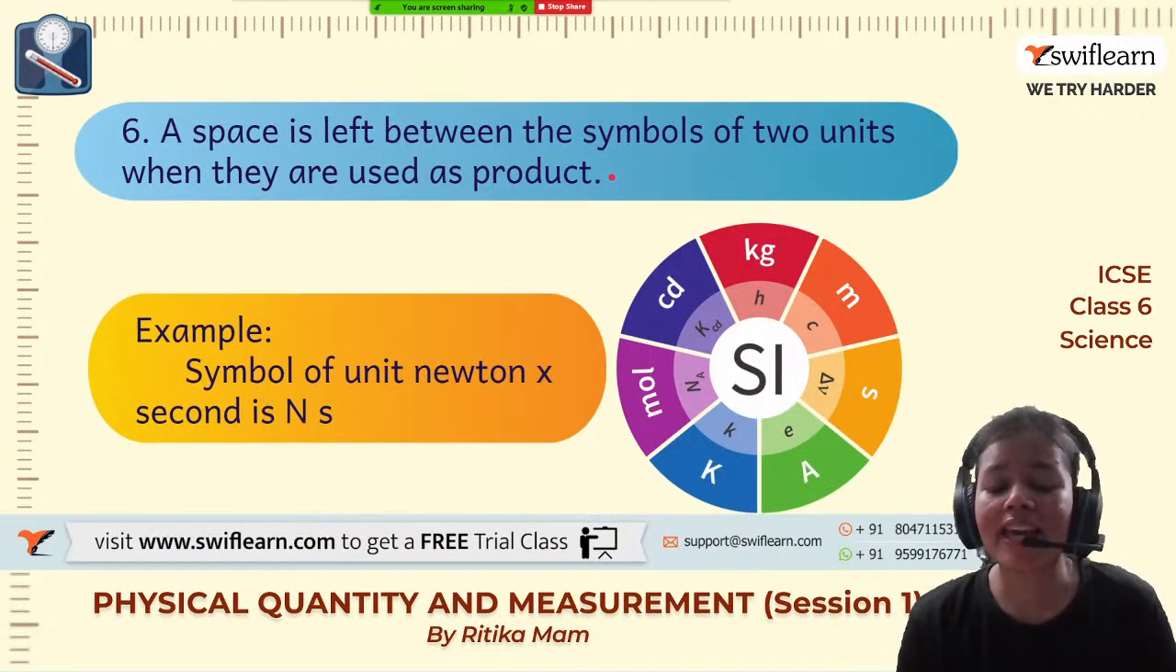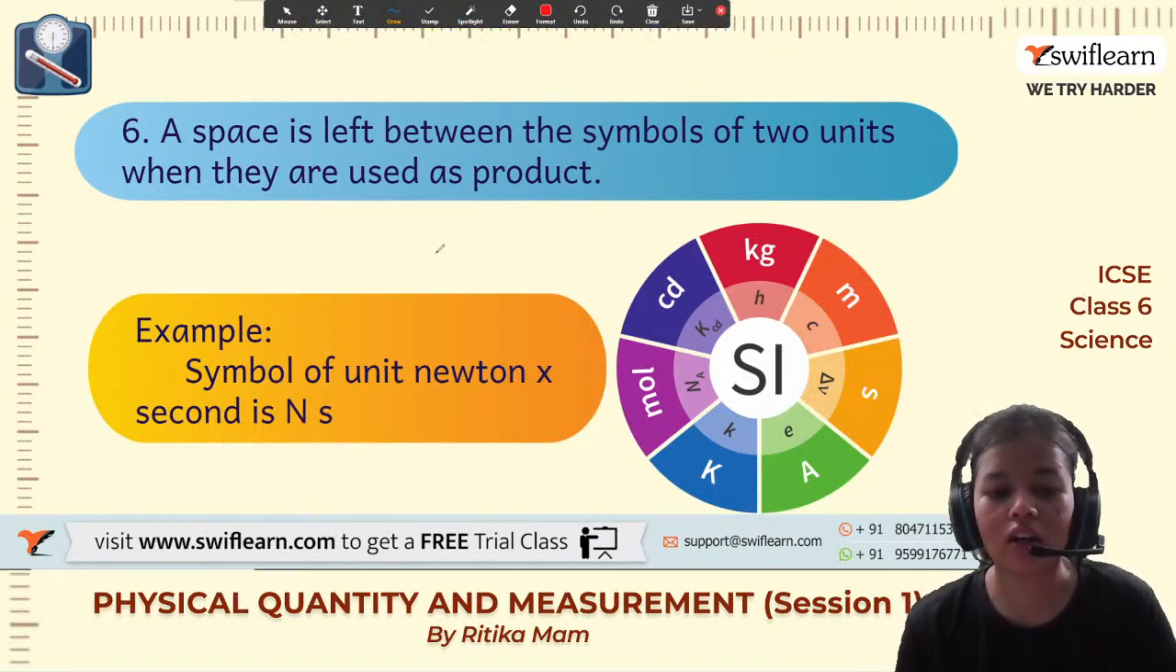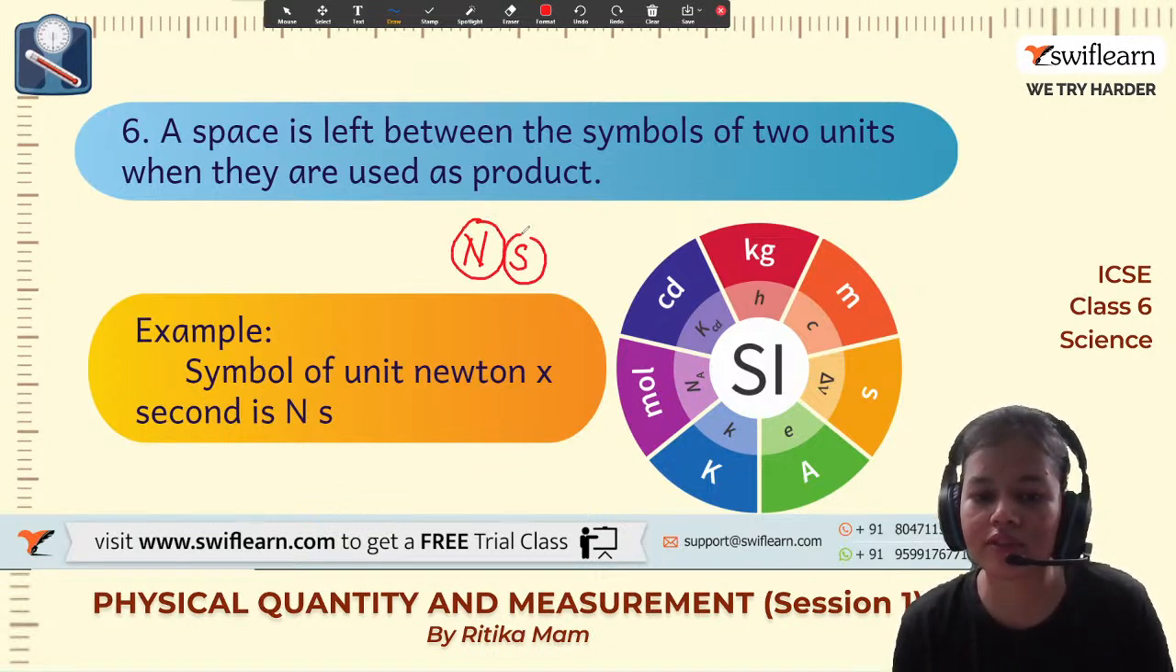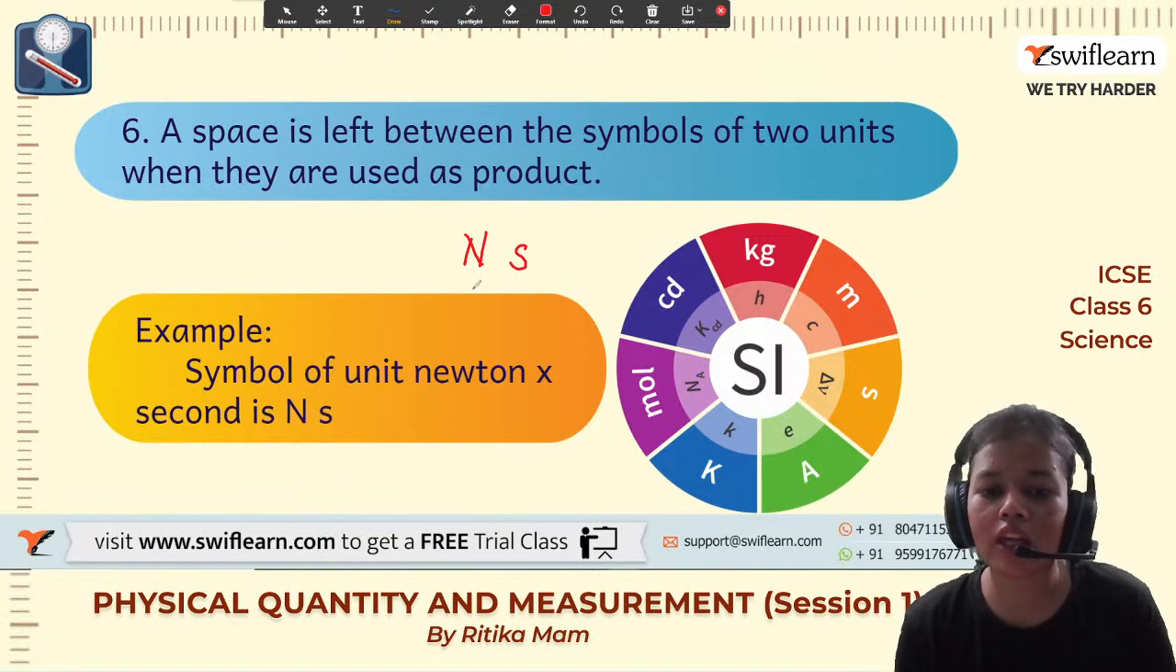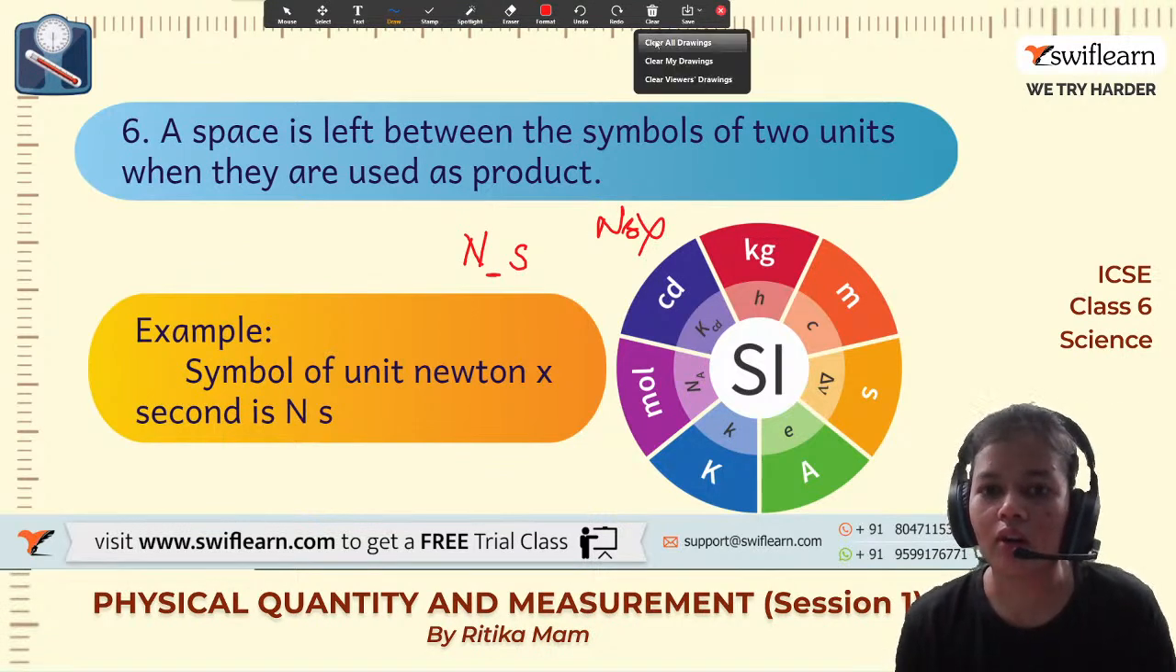Next, a space is left between the symbols of two units when they are used as a product. So if I write newton second, it is N and s. This is the symbol of newton and this is the symbol of second. So I'll keep a bit of space. I cannot write Ns like this, it will be wrong.